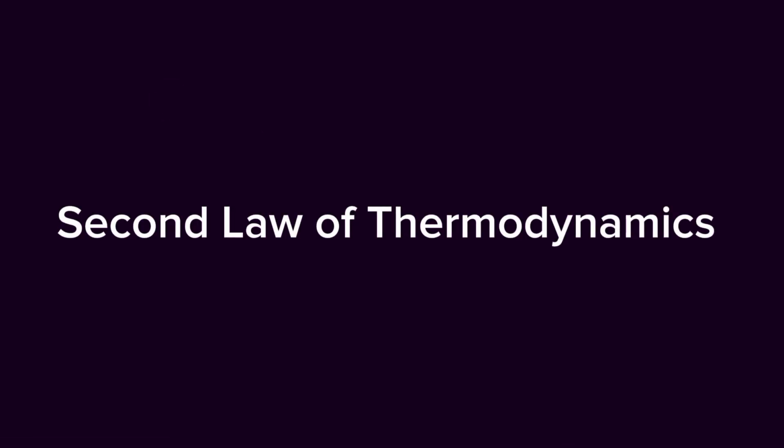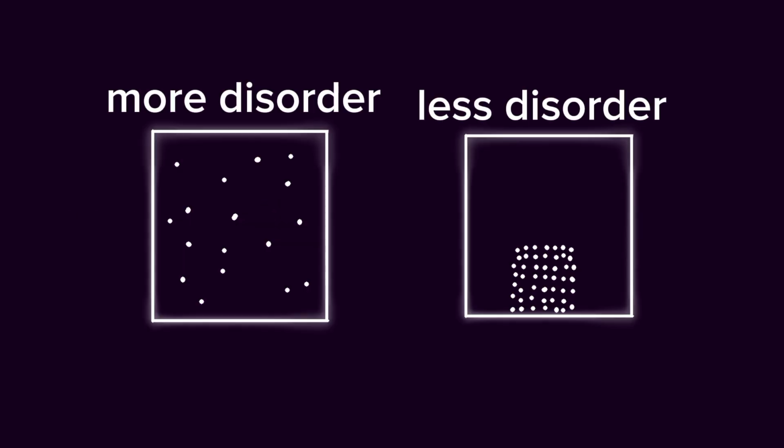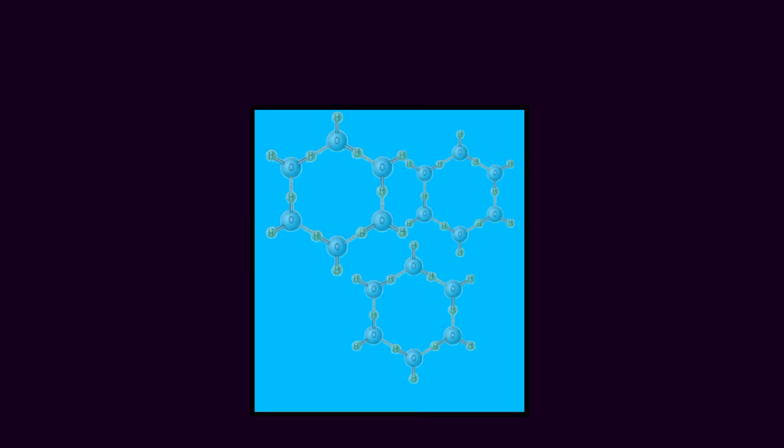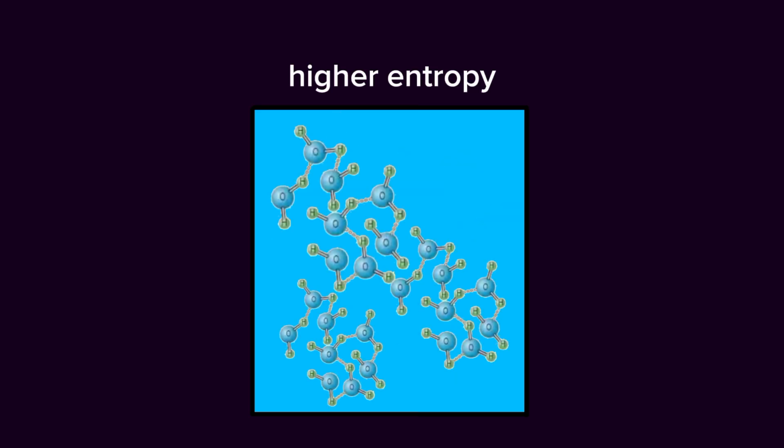Second law of thermodynamics. This states that the entropy of an isolated system can't decrease spontaneously. Entropy is the measure of disorder in a system, or in simple terms, the spread of energy in a system. For example, we have an object like ice. It has lower entropy because its molecules are arranged orderly and less disordered. But as it melts, the entropy or disorder increases.